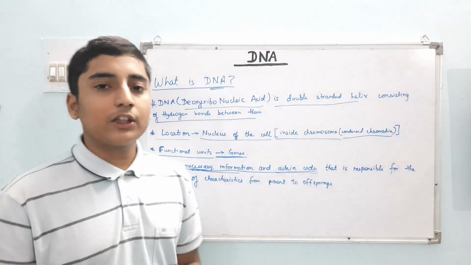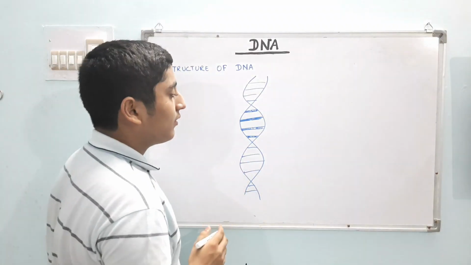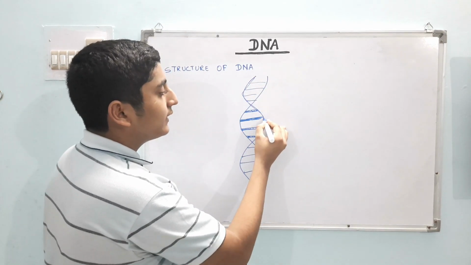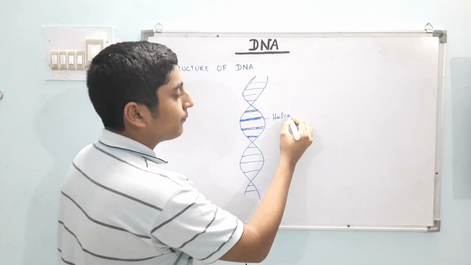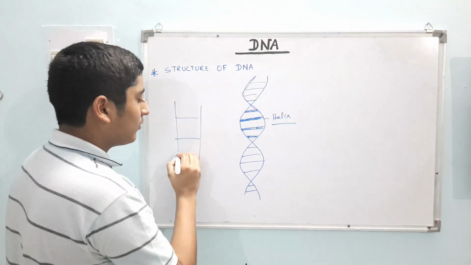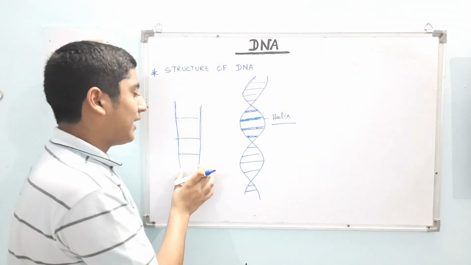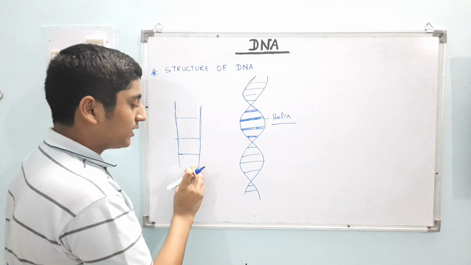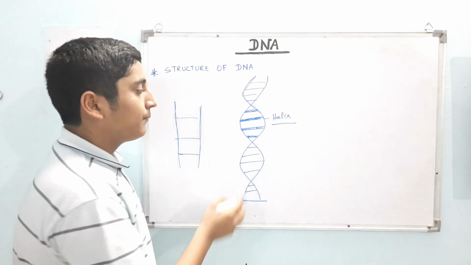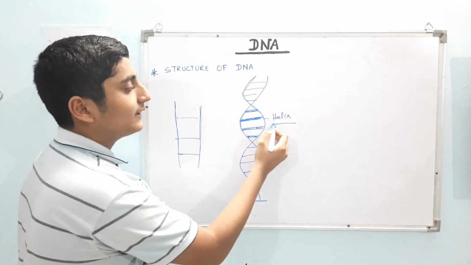So this is the introduction of DNA. Now we will look at the structure of the DNA. Look at this diagram. This is the DNA, and this is called a helix. First consider a ladder. This is a strand. This is a double-stranded ladder. When you twist it either from the bottom or from the top, it will look like this, the actual DNA. When you twist it like this, we call it a helix.